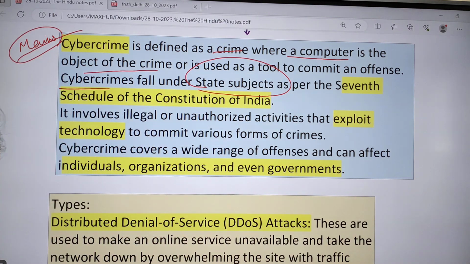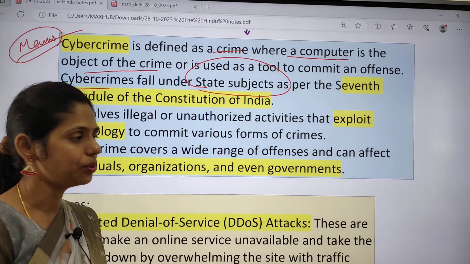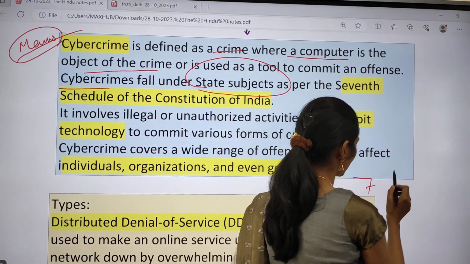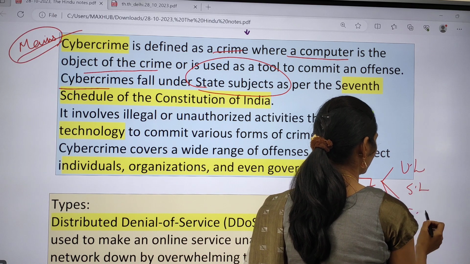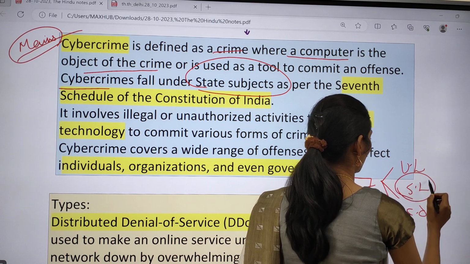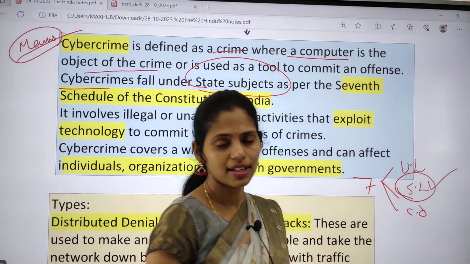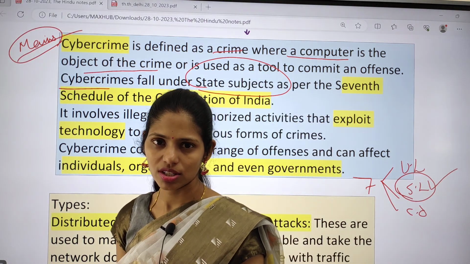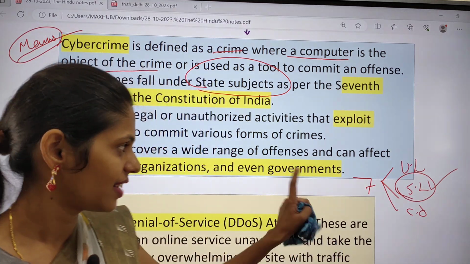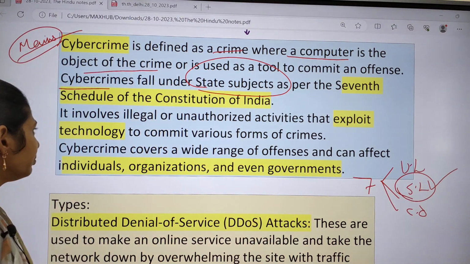In our constitution, we have the 7th schedule, which has 3 lists: union list, state list, and concurrent list. Cyber crime comes in the state list. That means states have exclusive power to make laws regarding this subject.